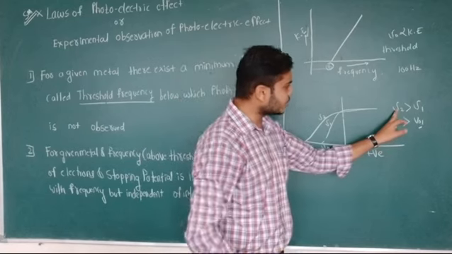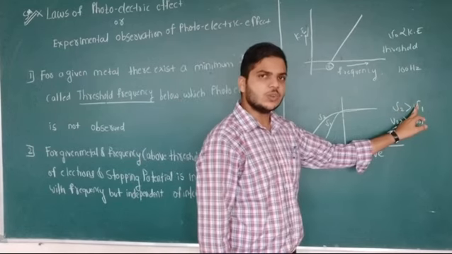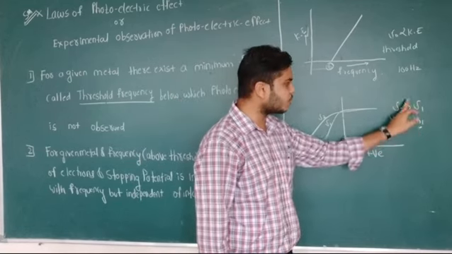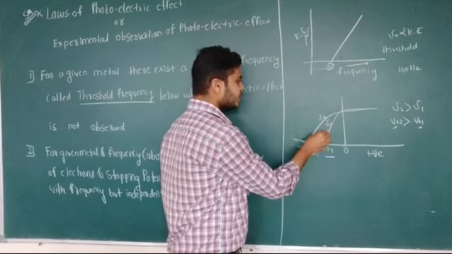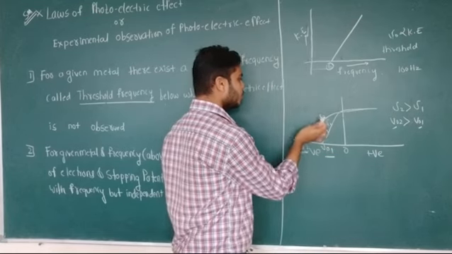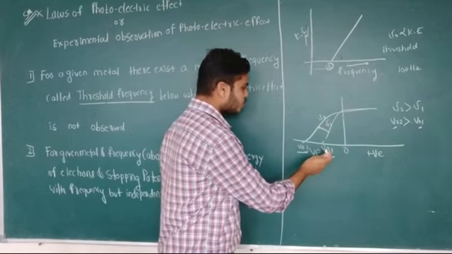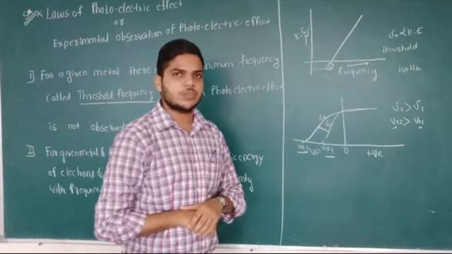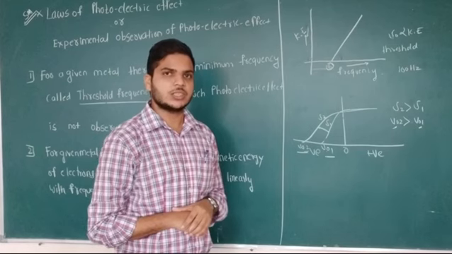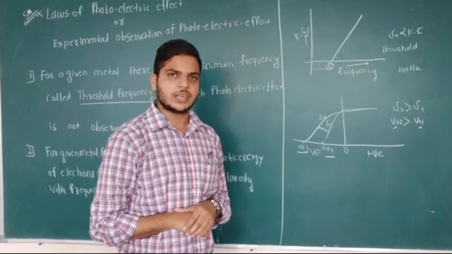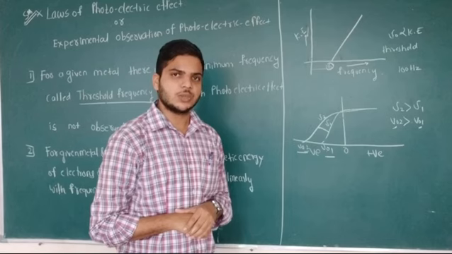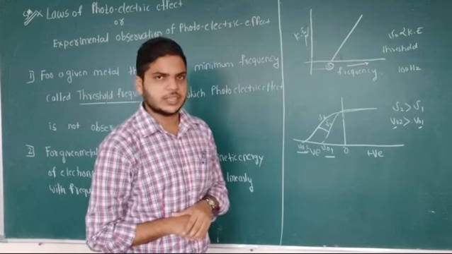Here frequency nu2 is more compared to nu1. Therefore, what do we conclude? If we increase the frequency from nu1 to nu2, the stopping potential also increases from V0_1 to V0_2. Therefore, the stopping potential for the given metal is directly proportional to the frequency of the radiation.